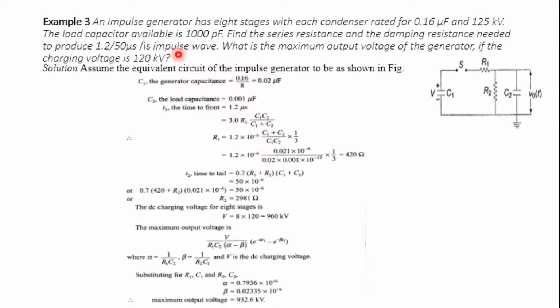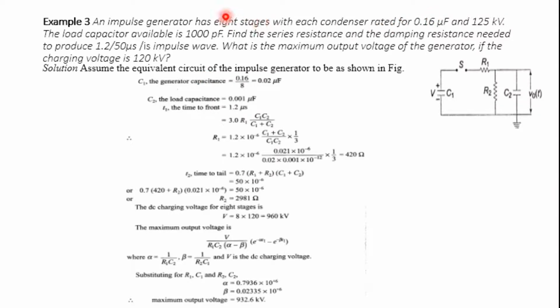There are different ways to solve this problem. We can consider one of the circuits. We have 4 different circuits for generation of impulse voltages, and in that I have picked the second one. This is figure B, the equivalent circuit. So what is the capacitance value? C1 is 0.16.